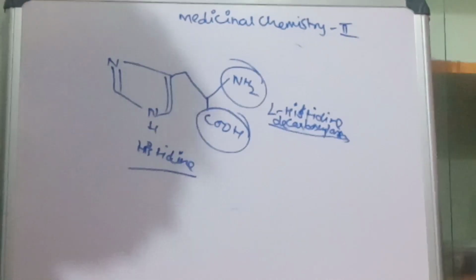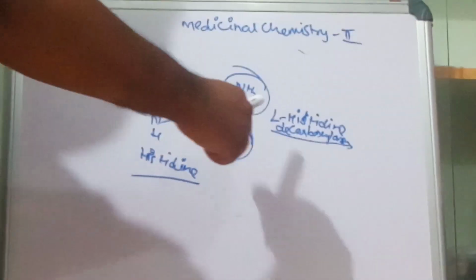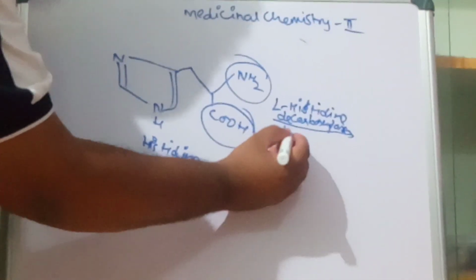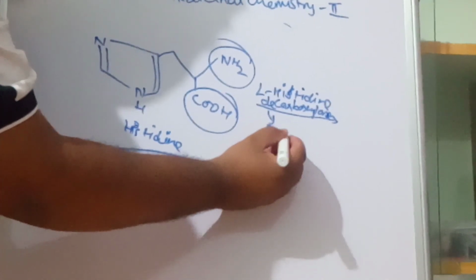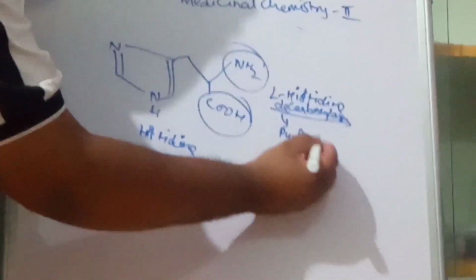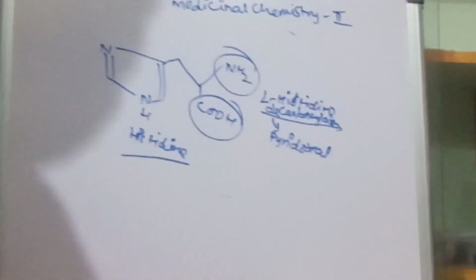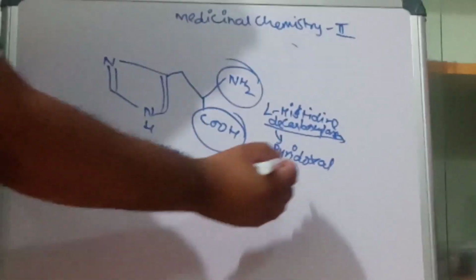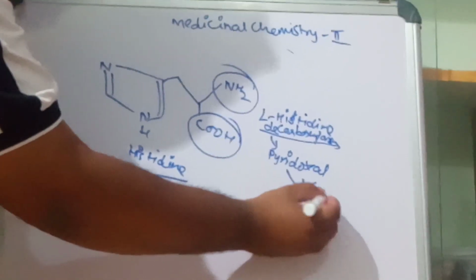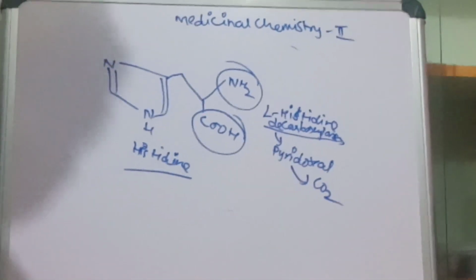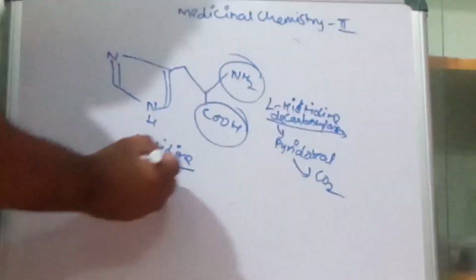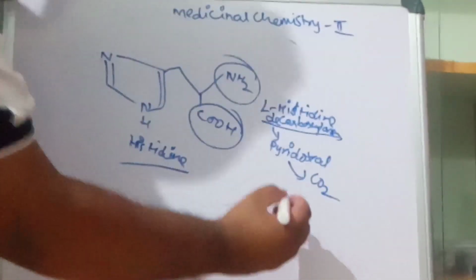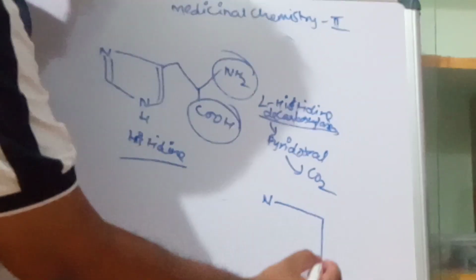By L-histidine decarboxylase, using the vitamin pyridoxal phosphate. What happens is a removal of carbon dioxide, and histidine is converted into histamine.